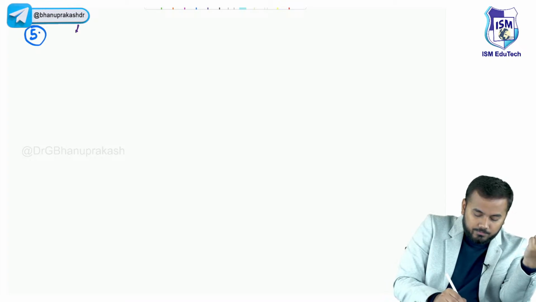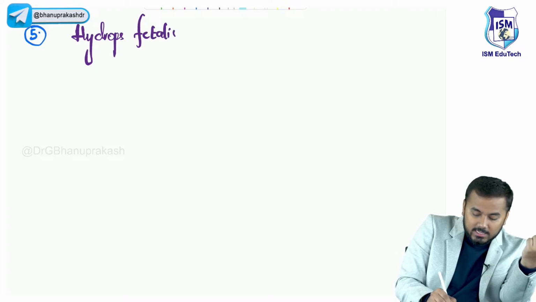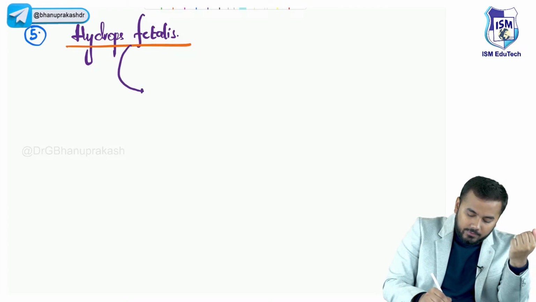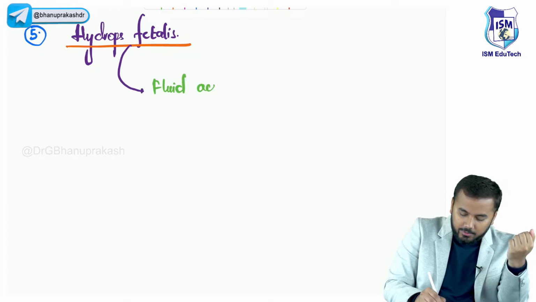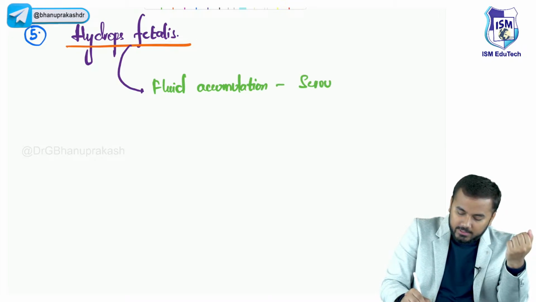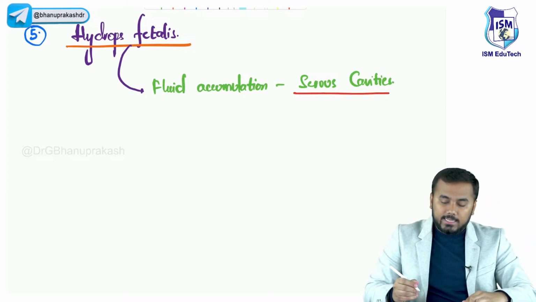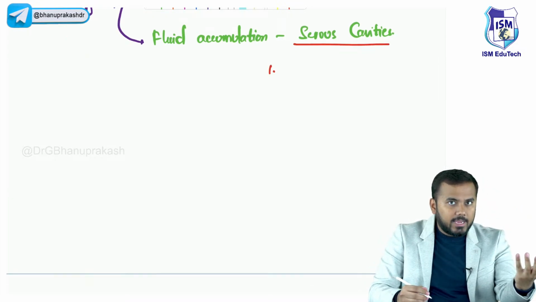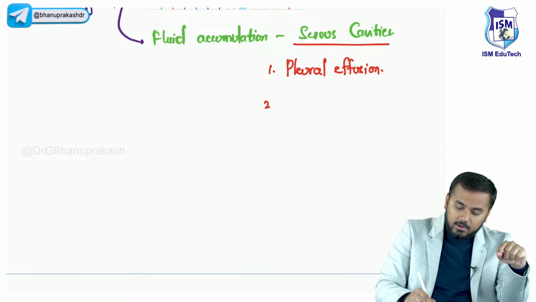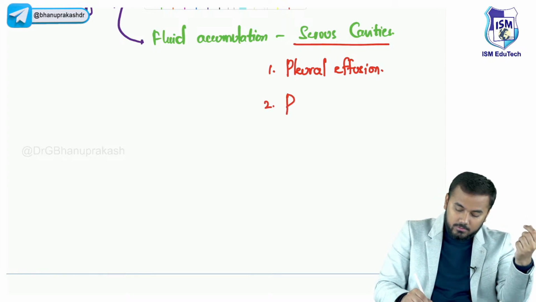Okay, so hydrops fetalis also plays a very important role. So in hydrops fetalis what is happening? There is fluid accumulation in the serous cavities. Serous cavities means in the lungs the fluid will be accumulated and this would lead to what? Pleural effusion. Same effusion in the heart, what is it called? Pericardial effusion.